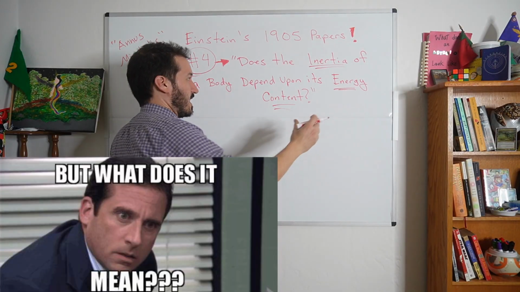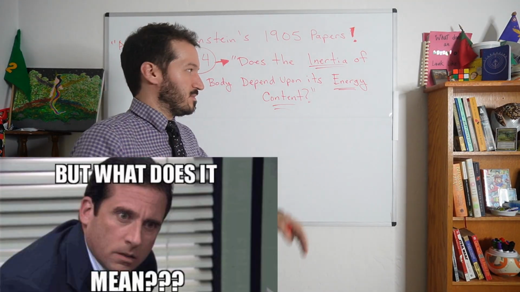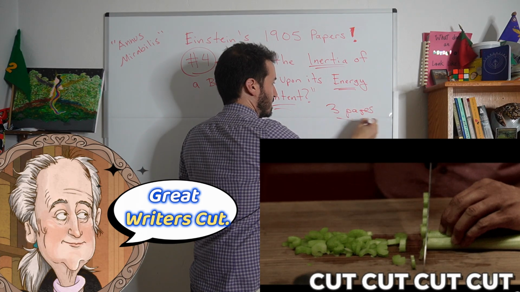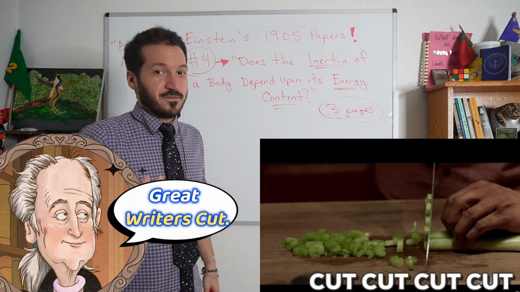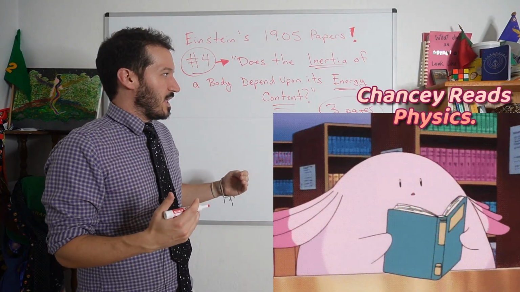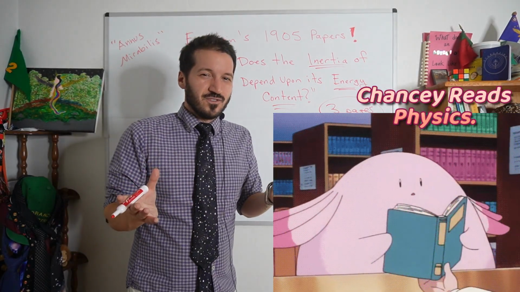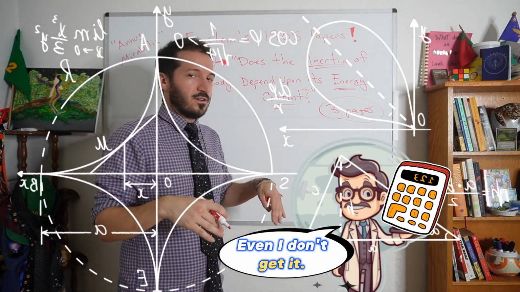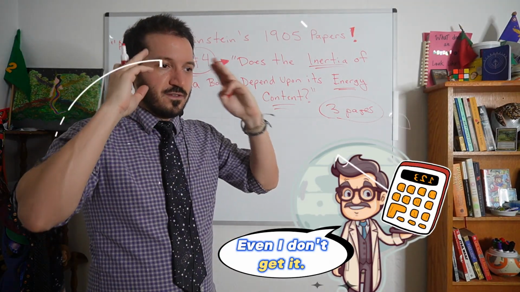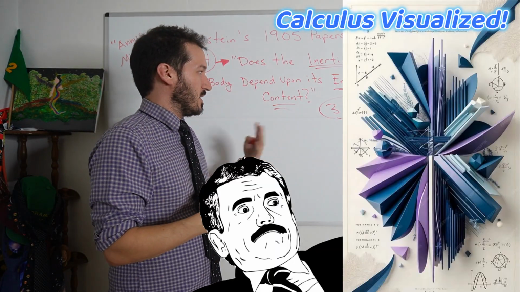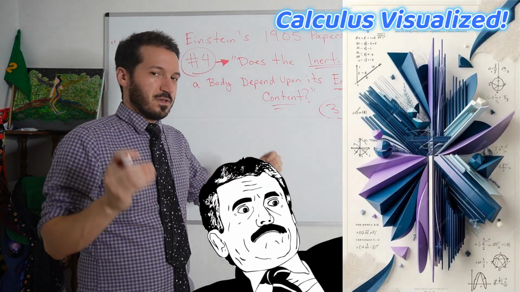Really what Einstein is getting at in this paper, which is crazy because this paper is actually only 3 pages in length. Just amazing that it's a foundational paper in physics, and it took him 3 pages to do it. I actually read through it, and it's kind of confusing to me. He does use some super fancy math, but we're going to break it down here with a very simple analogy and a simple visual to help you guys, and help myself, understand what he was discussing in this paper as best we can.